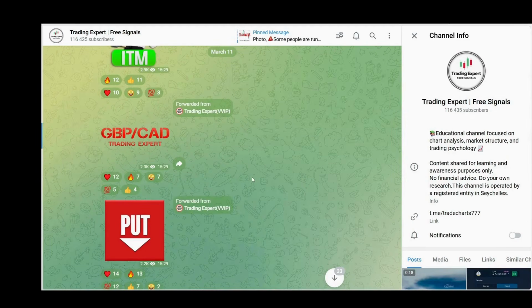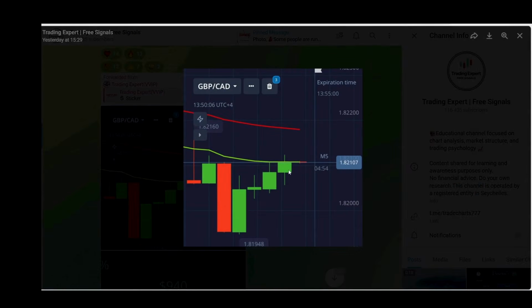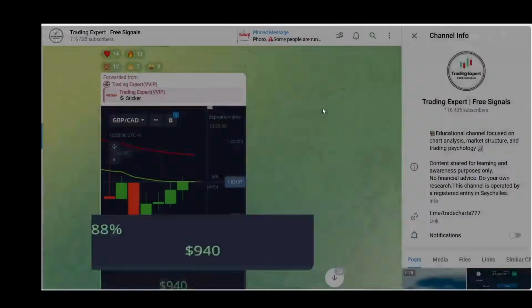Now let's move on to the next trade, which we provided on GBPCAD for the downside move. The logic behind this trade was that there was a moving average, and the previous candle was taking resistance from the moving average. That's why we provided a signal for the downside move. We got the entry above the moving average and won this trade as well.